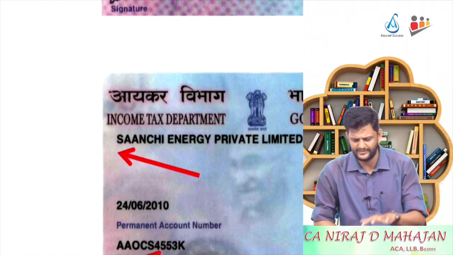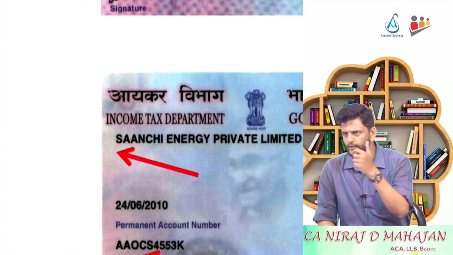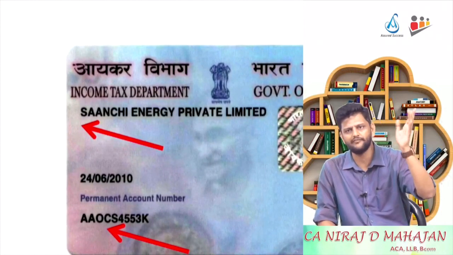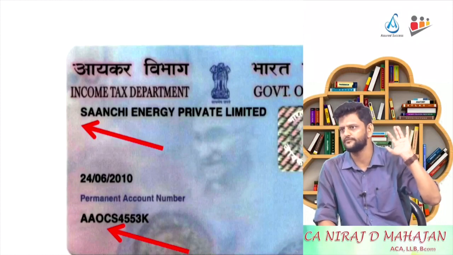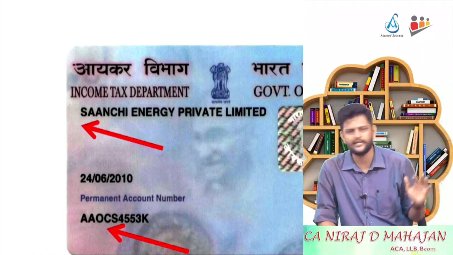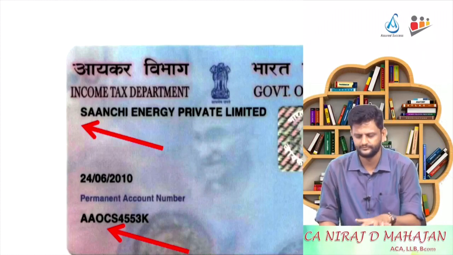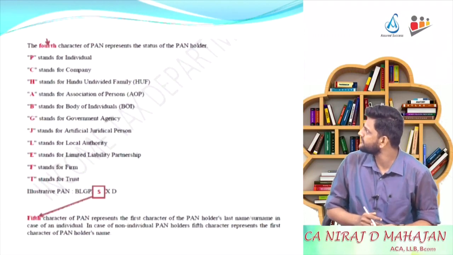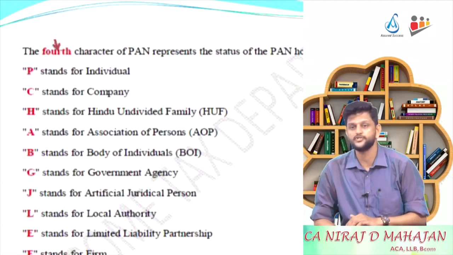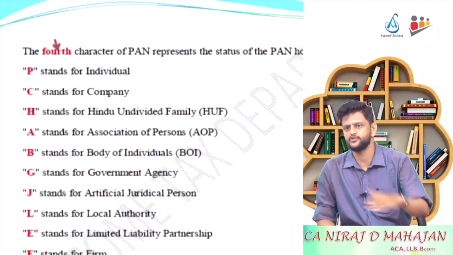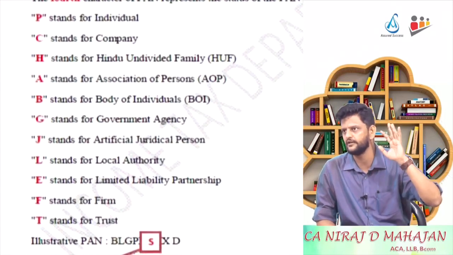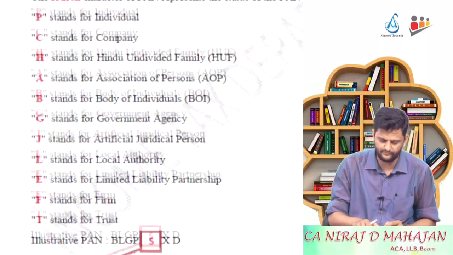Are you following? So basically this is how you are going to understand, if at all you get any PAN, whether it is for a person or a company or trust, etc. And you can also have a guess or an idea what the name starts with. If it is for a person, you can guess the surname. If it is for a company, you can guess what should be the first name of that company. Are you following? Fine. So fourth character we have discussed. P is for individual, C is for company, H is for Hindu undivided family, A is for association of persons, B for BOI, G for government agency, etc. We are not concerned with the rest of them, so leave it.